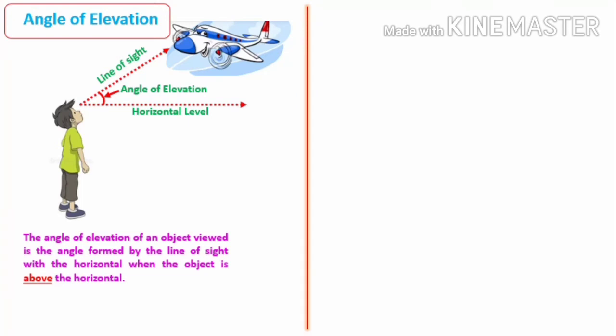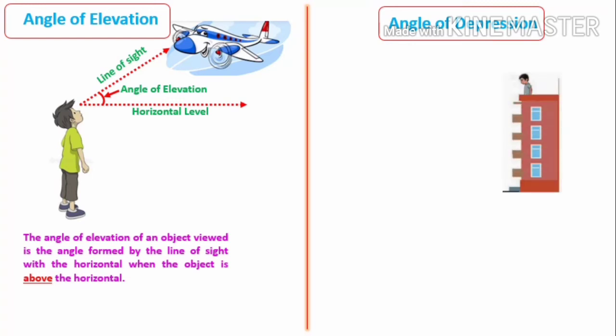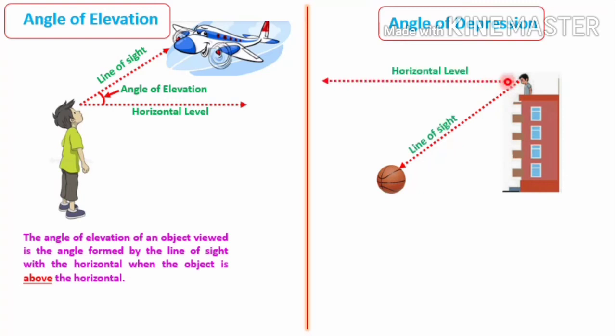The next term we have to discuss is angle of depression. So if an object is below our head or below our eye level, we must lower our head to see that particular object. Here, a boy who is on the top of a building observes a basketball which is on the ground. His line of sight goes this way. This is the line of sight, and the horizontal level is like this.